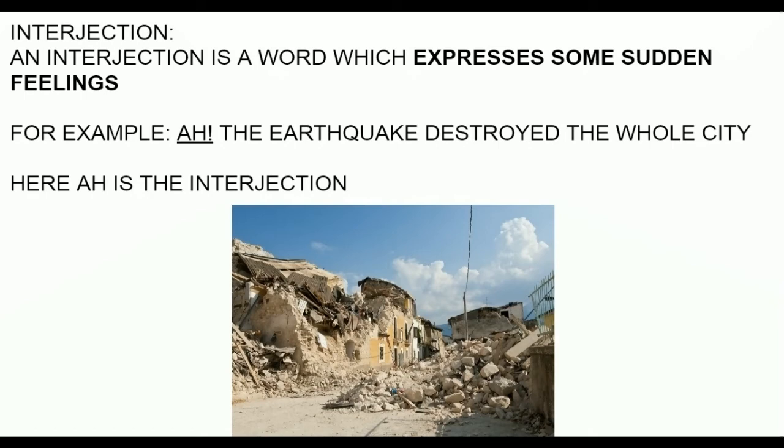"Alas! The earthquake destroyed the whole city." Here, "alas" is the interjection. So when you see a lion in your house, or maybe when you see a snake in your house, you might tell, "Wow, there's a snake!" So here it's a sudden feeling, so "wow" will be the interjection. You can also take "hooray". So hooray is also a sudden feeling, like when someone wins something, they tell hooray.